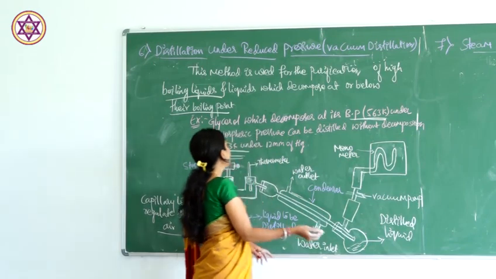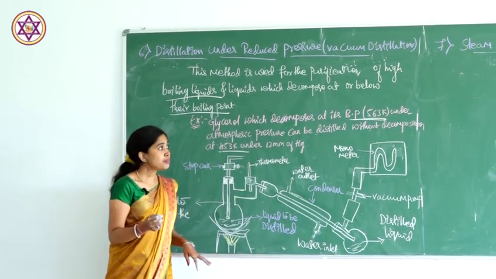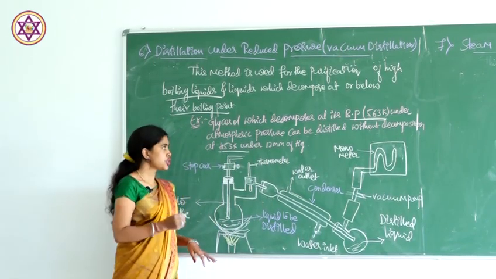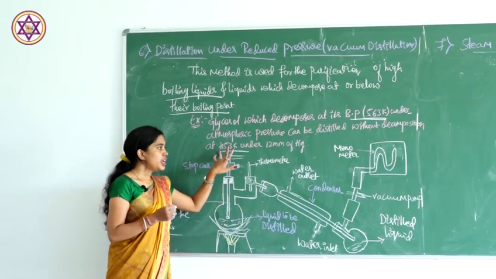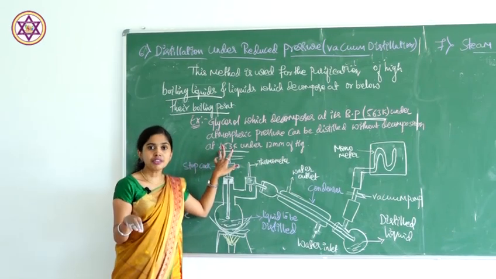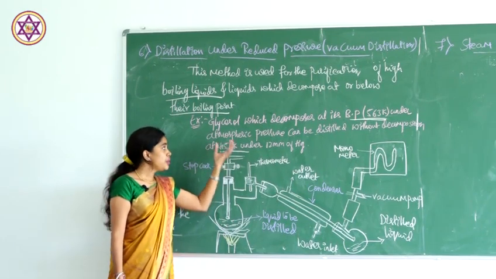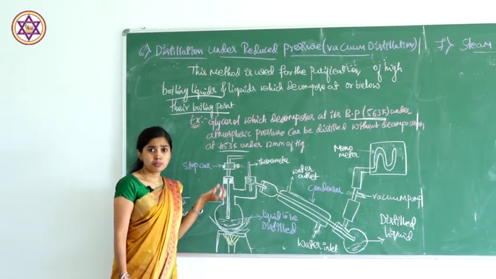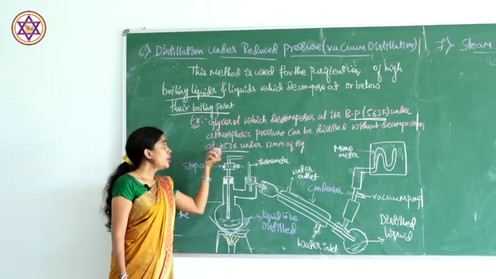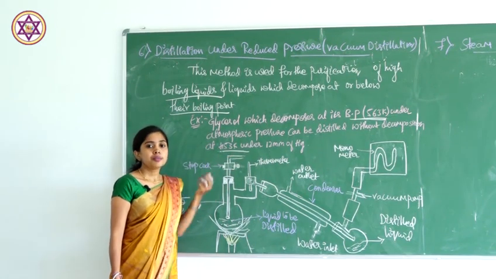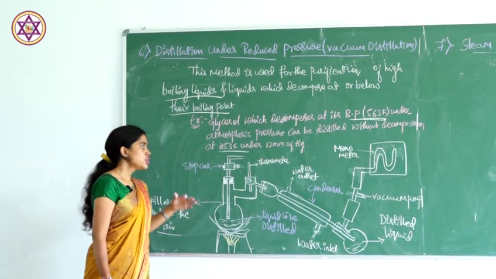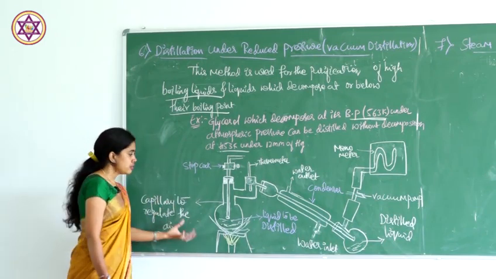563 Kelvin under atmospheric pressure, can be distilled without decomposition at 453 Kelvin only. It has a boiling point of 563 Kelvin, but it can easily boil at a temperature of 453 Kelvin without decomposition. So how the process takes place, we'll see here.